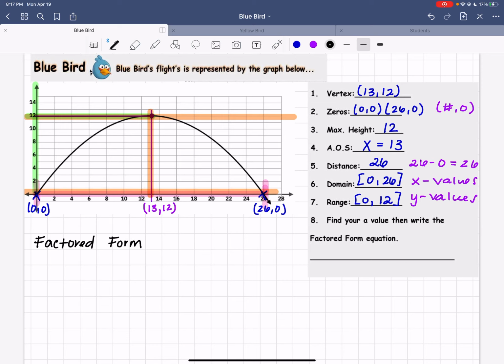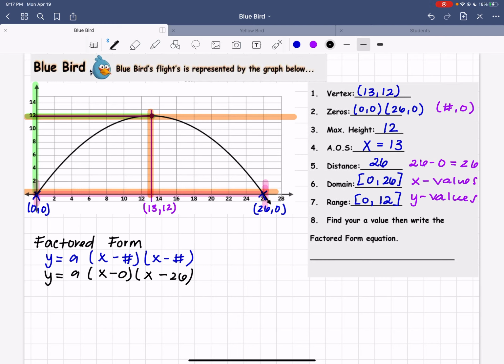Factored form is in the form of y equals a, parentheses x minus a number, x minus a number. We already have our x-intercepts, so y equals a, first x-intercept, we said it's 0, so let's do x minus 0. Second x-intercept is x minus 26.